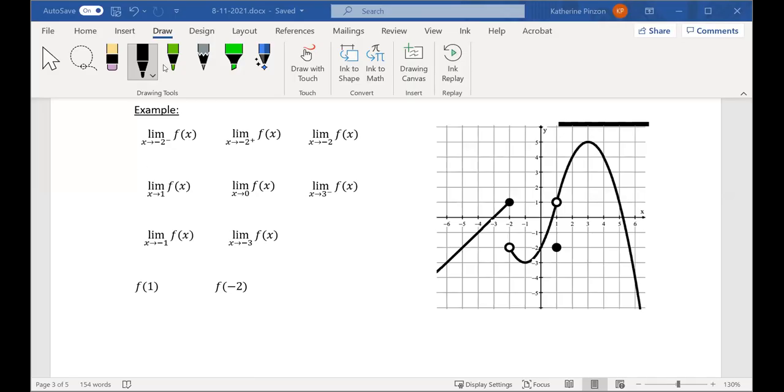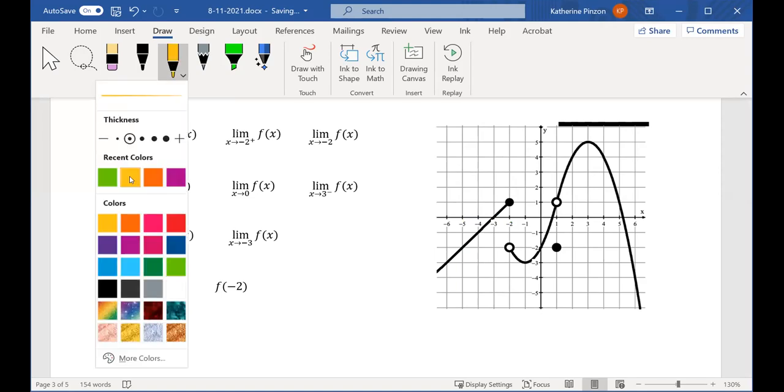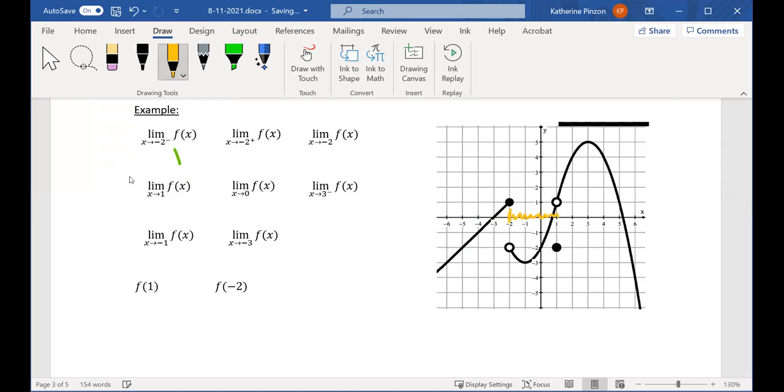Okay. Limit as x approaches -2 minus. Here's -2. Minus are the numbers over here on the left-hand side of -2. So I am traveling on this line up to the y value of 1 at -2. Okay, let's see. I'm going to do -2 plus now. So here's -2 plus, the numbers on the right-hand side of -2. I'm traveling on this curve towards the y value of -2.